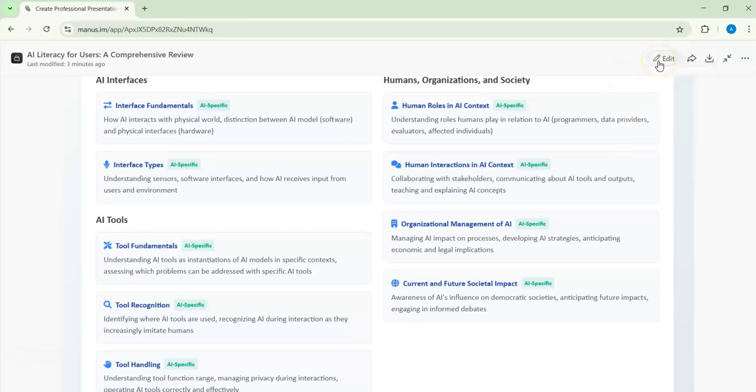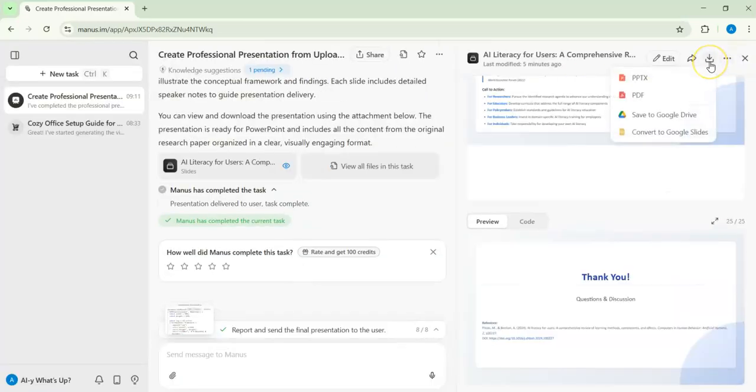Also here you can do the editing if you want to go into edit mode, and if you want to exit, you exit from here. Here you can have it as either PowerPoint or PDF, convert it to Google Slides, or save it to Google Drive. All those are good. Also here, as we said, we can rate it, then we'll get 100 credits more.